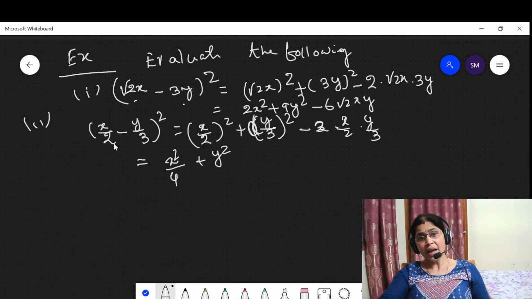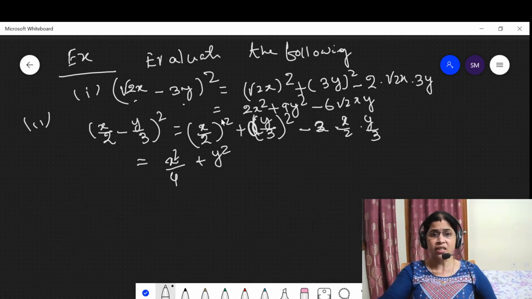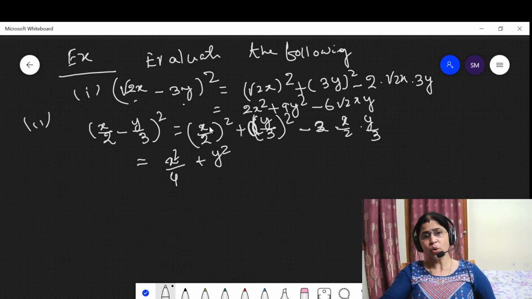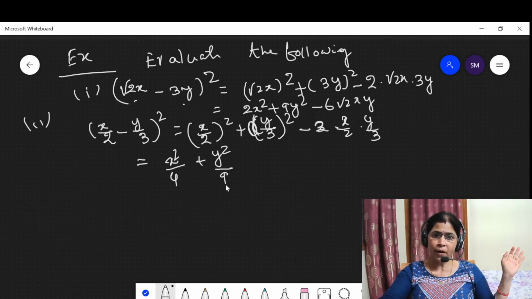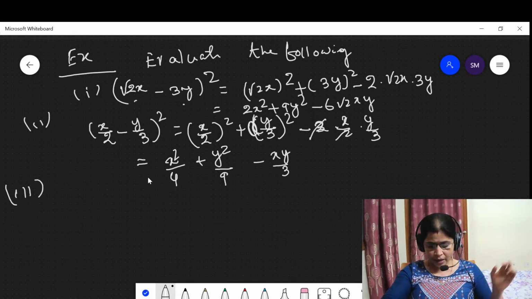This is (a − b)², which says a² + b² − 2ab. Then here a² means (x/2)², which is x²/4 + y²/9 − 2ab. 2 cancels, which is minus xy/3. Then this is the answer. Then here another question is given.